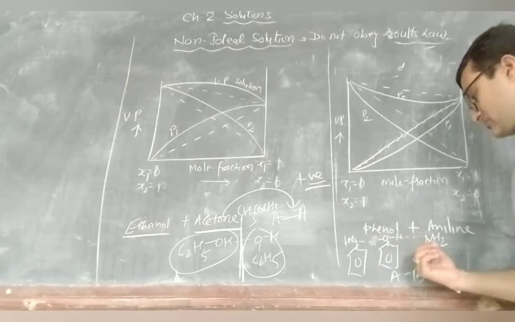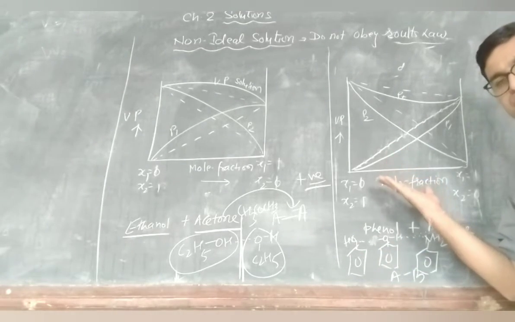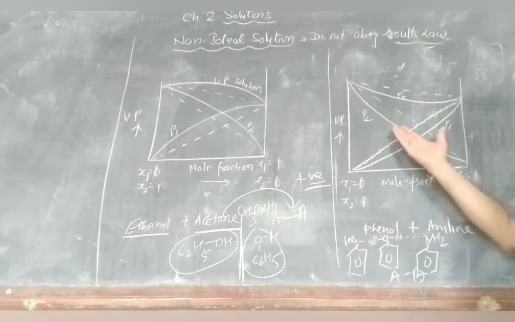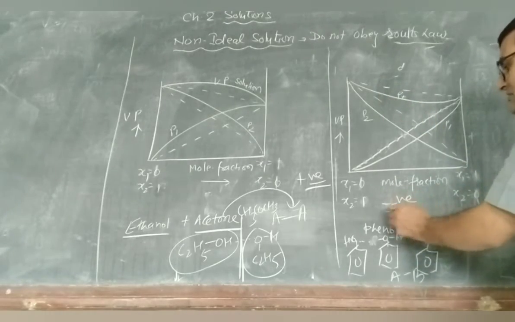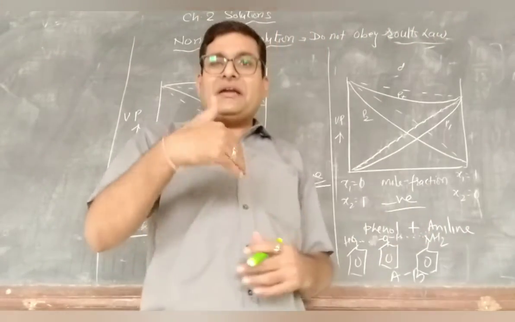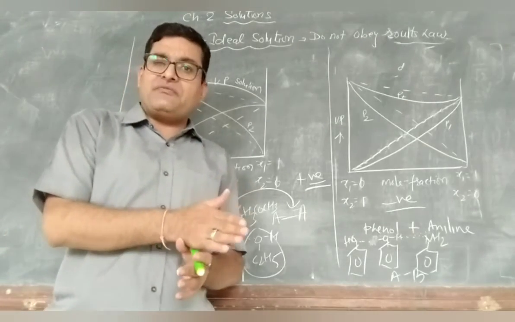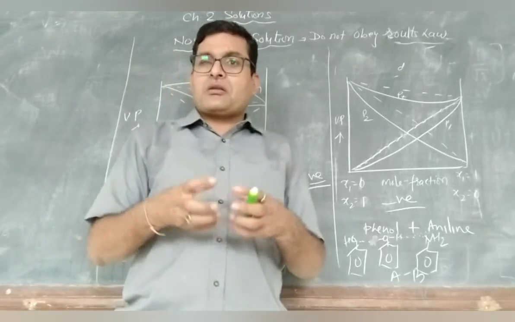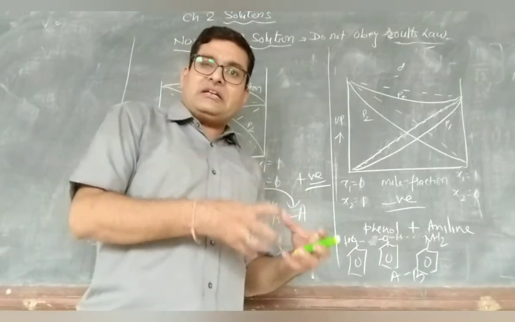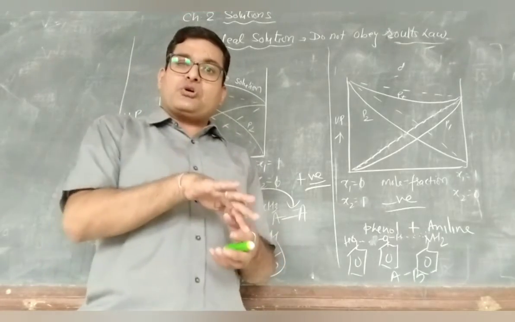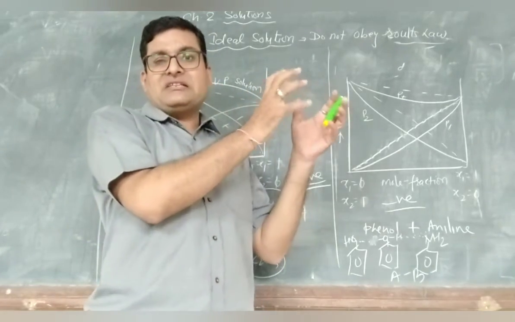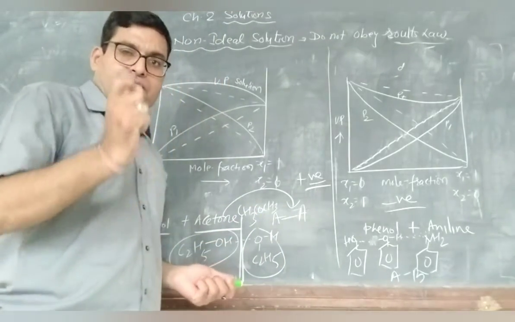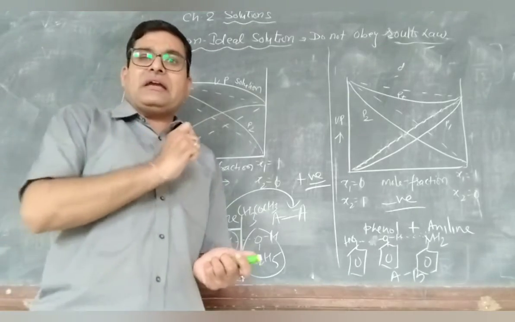So phenol or this aniline will not find it easy to escape, and because of that its vapor pressure decreases. When vapor pressure decreases, we call it negative deviations. So you got the idea why some solutions show positive deviations and others negative deviations: because of the interactions between their molecules. Whether AA type or BB type is stronger or weaker than the newly formed AB type of interactions. So you must remember the examples of positive deviations and negative deviations.